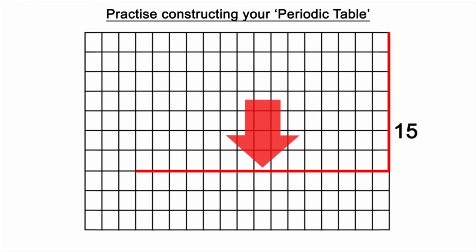We now move on to our next number, which is 15. We now come across the page counting 15 boxes. Here it is again highlighted in red, and again we have a big red arrow showing you. We will now use the same method to fill in our periodic table.